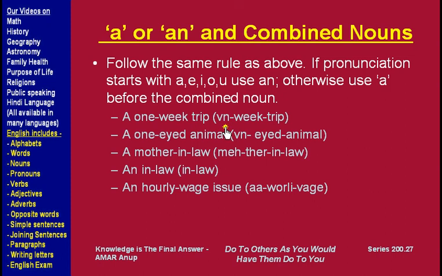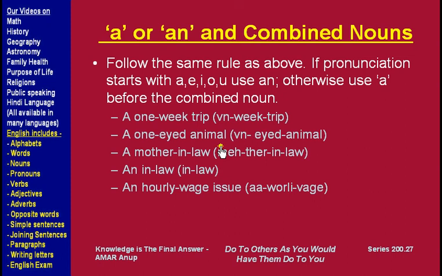So they are joined by this dash. Even though there is an o here, you will think we should use an, but when you look at the pronunciation, it is called wun, starting with w, and w is a consonant, so we say a one-week trip. Similar example, a one-eyed animal.